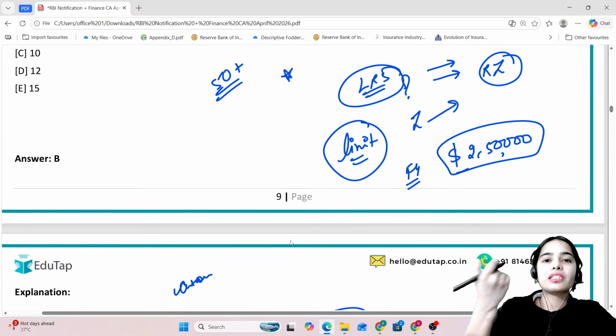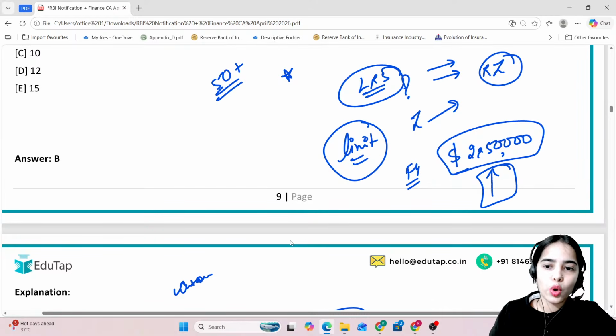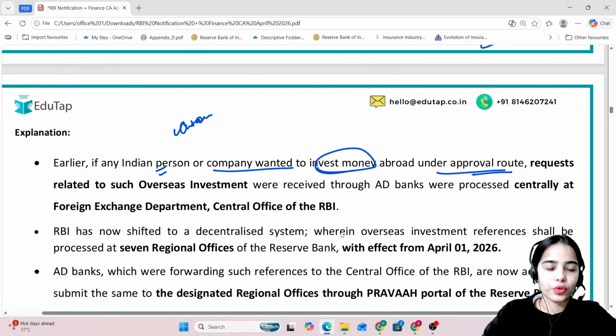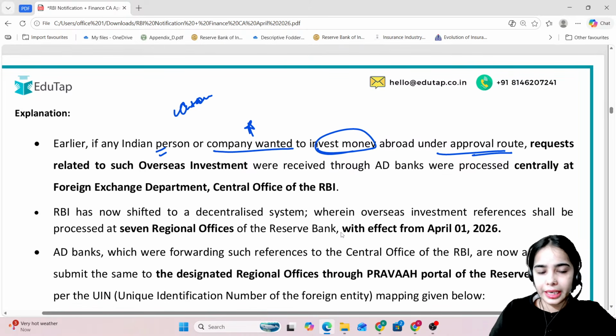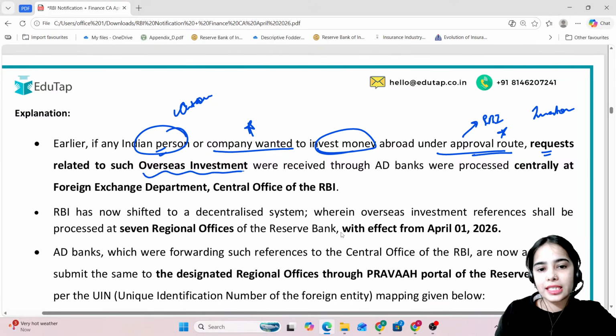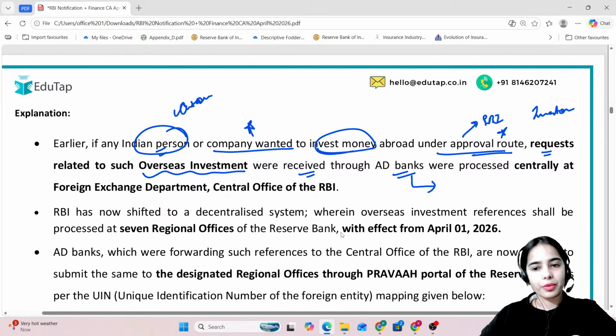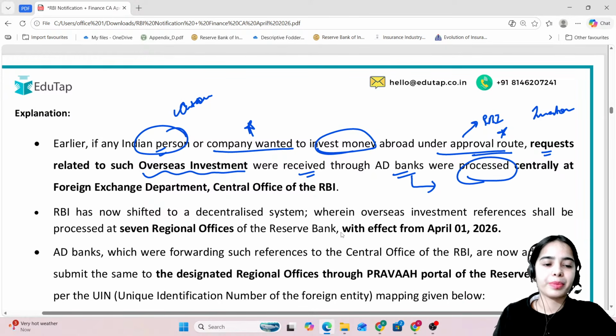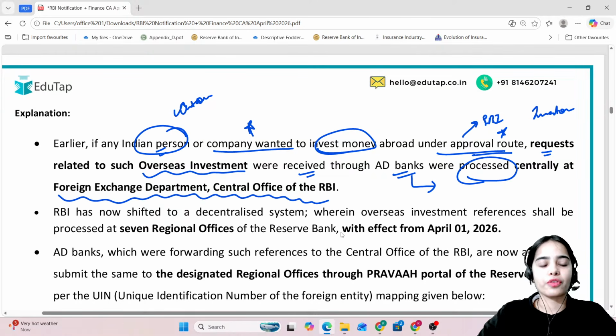Here you do not have to take the permissions. But let's say you want to invest more, then you need to take the approval. So if the Indian resident or the Indian resident company wants to invest more abroad under the approval route, where the approval has to be taken from the Reserve Bank of India, the investor can request the overseas investment through the authorized dealer banks, and the authorized dealer banks will send this request to the RBI, where the processing of the request will happen centrally at the Foreign Exchange Department, Central Office of the Reserve Bank of India.